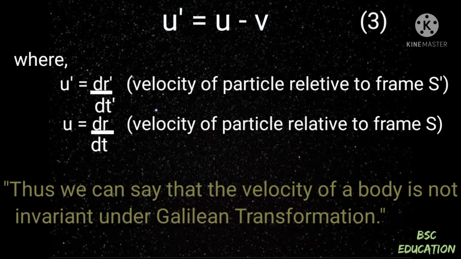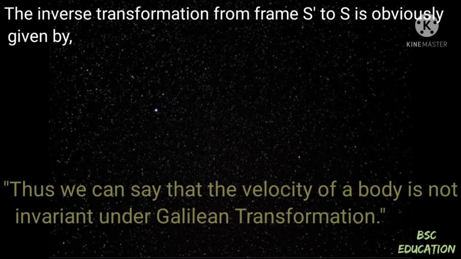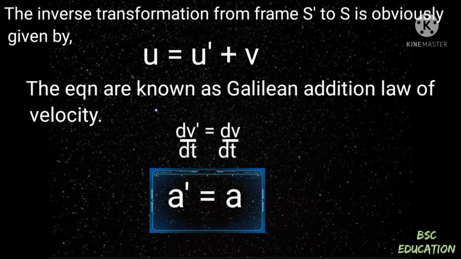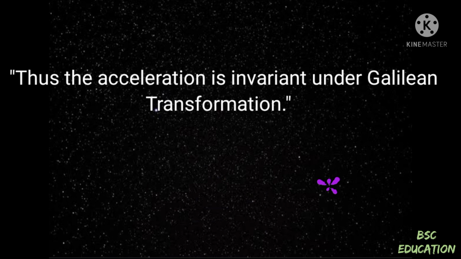Thus, we can say that the velocity of a body is not invariant under the Galilean transformation. The inverse transformation from frame S dash to S is obviously given by u is equal to u dash plus v. And these equations are known as the Galilean law of addition of velocities. So now a dash is equal to a. We can say that acceleration is invariant under the Galilean transformation.